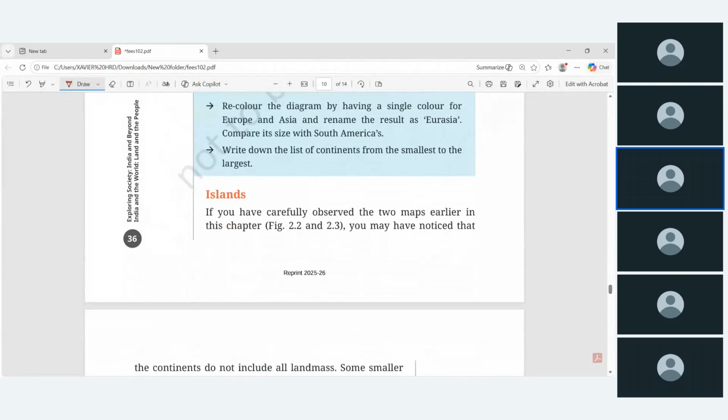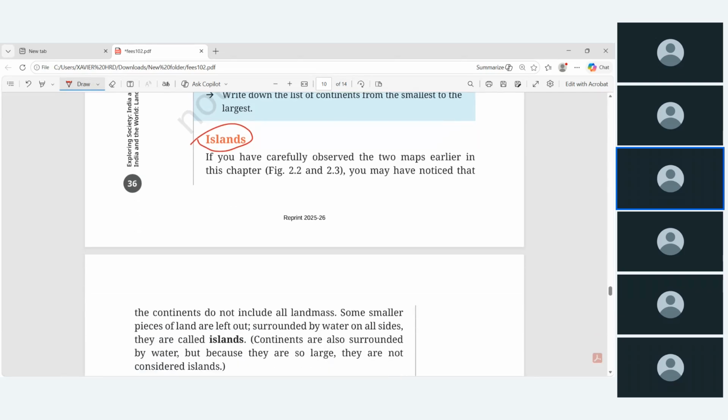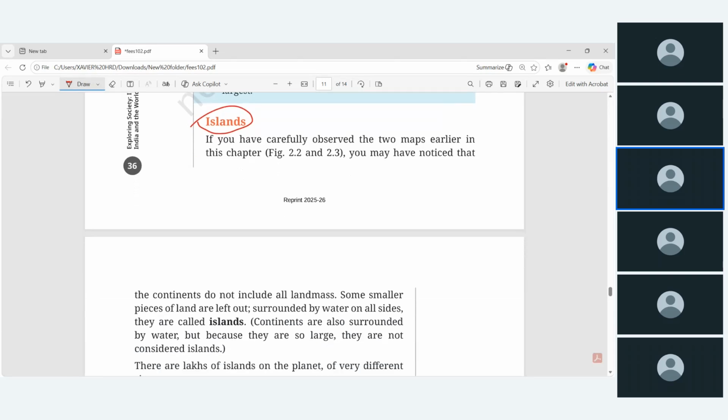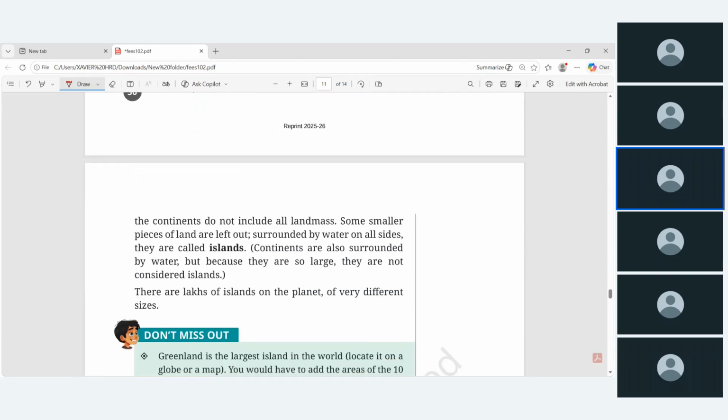Then island, you know very well. Okay, island means a land mass surrounded by water. That is island. And in India, we have 2 major groups of islands, Andaman Nicobar and Lakshadweep Islands. So that means the continents are, then one more here, one good question, sir. Continents are also surrounded by water, but because they are so large, that is why they are not considered islands.